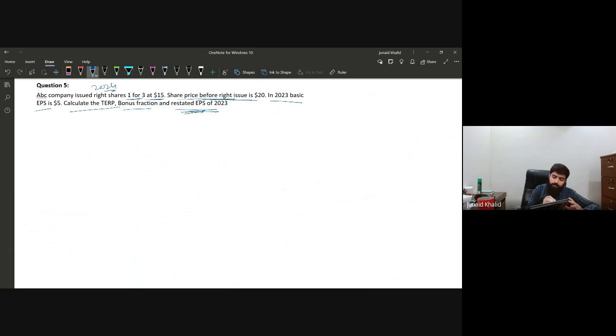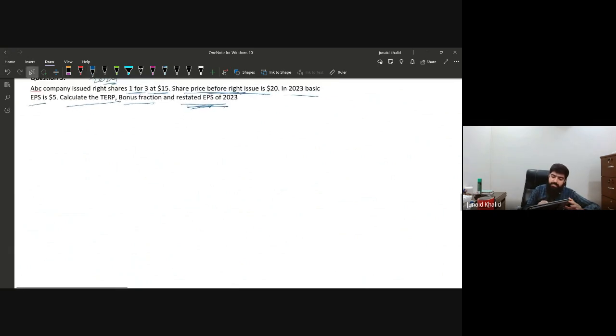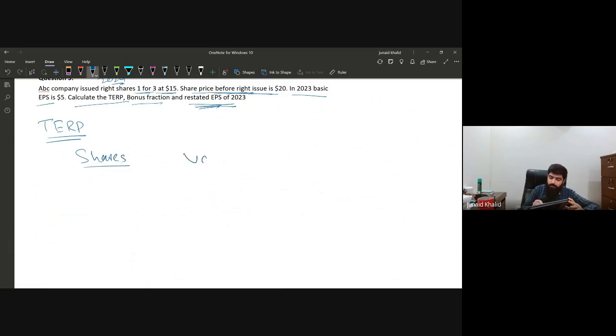Now, first of all, if you want to calculate the theoretical ex right price, how are we going to calculate it? Let's practice it again so that we have a very good understanding for this one. We are going to make 3 columns. Number 1, the shares. Number 2, the value. And number 3, the total value. We are going to issue 1 right share for every 3, and the 1 right share we are going to issue for $15. And the 3 shares that the shareholders already had, the price of these shares was 20.